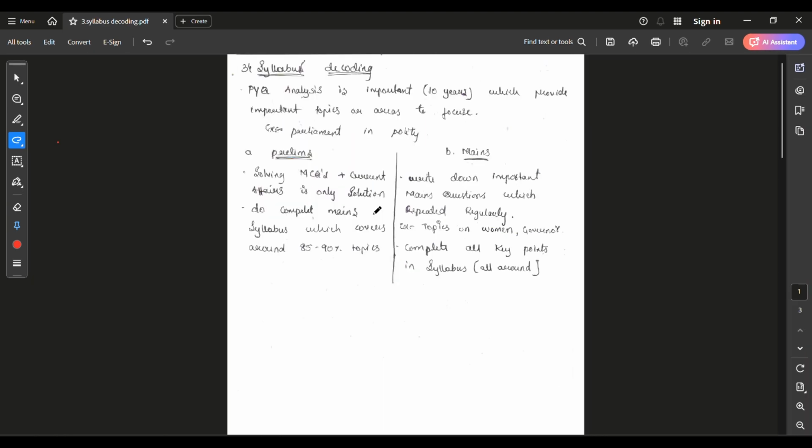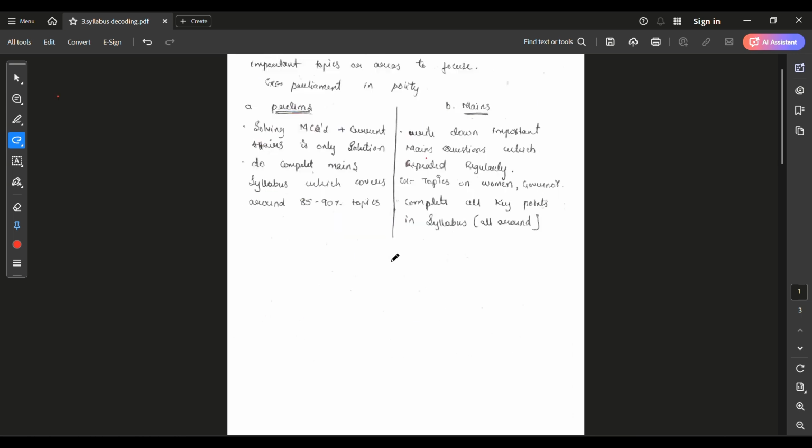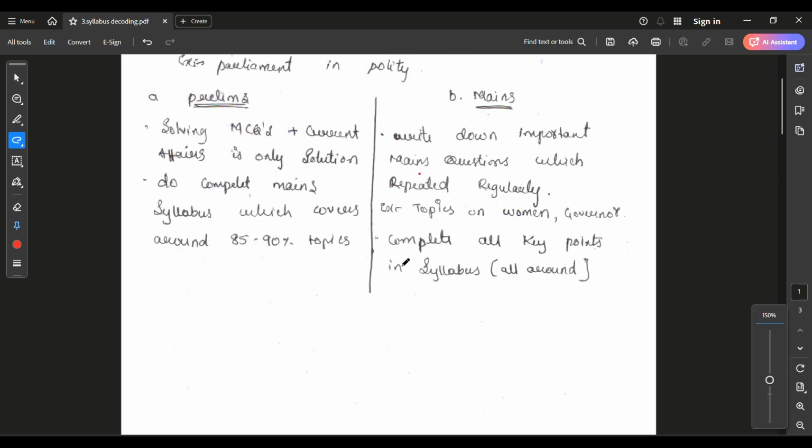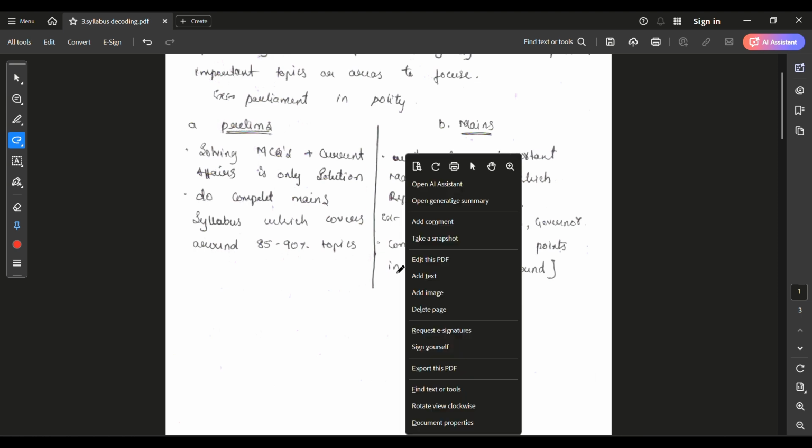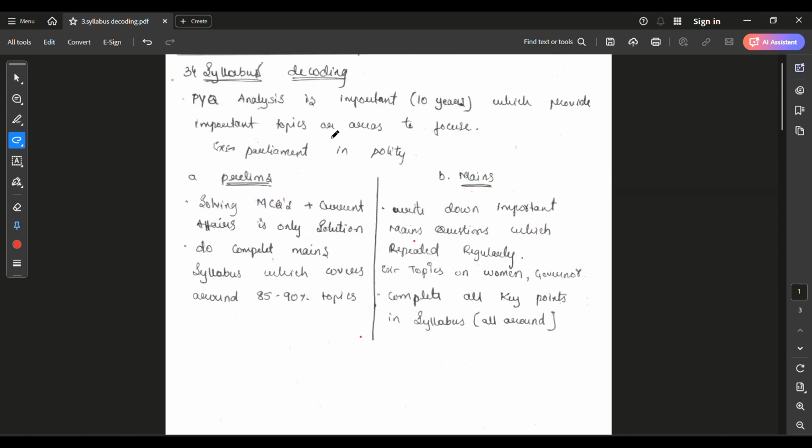Hello friends, now I am taking the third question, which is syllabus decoding. You can see here the syllabus plays a key role in the UPSC examination, because everything in the mains is asked directly from the syllabus.